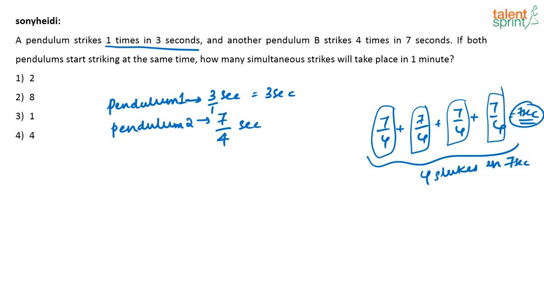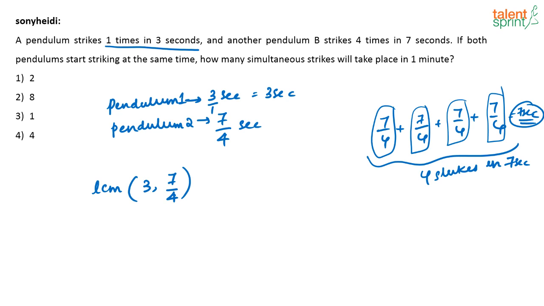So this is how it is done. So now what is asked: if both the pendulums are striking at the same time, how many simultaneous strikes will take place in 1 minute? Generally for such questions, what should you do? You have to find out the LCM of 3 and 7/4. That will give us when they will both strike together next.